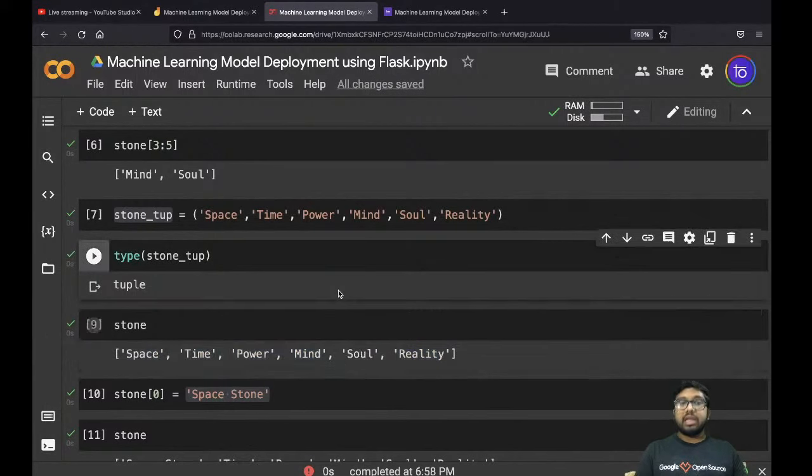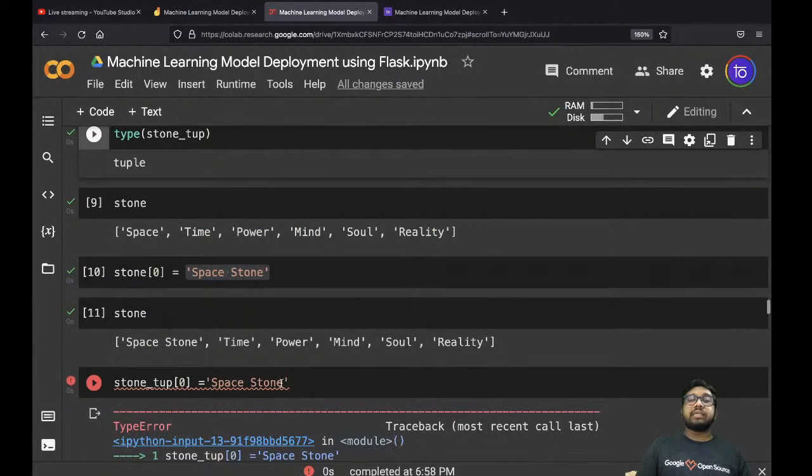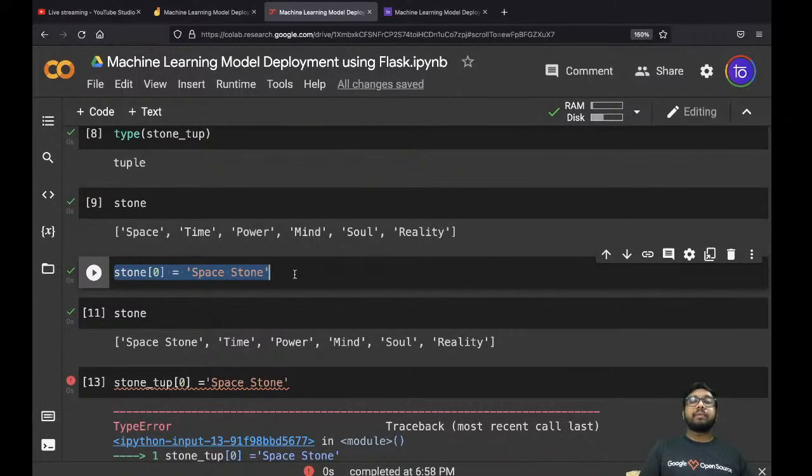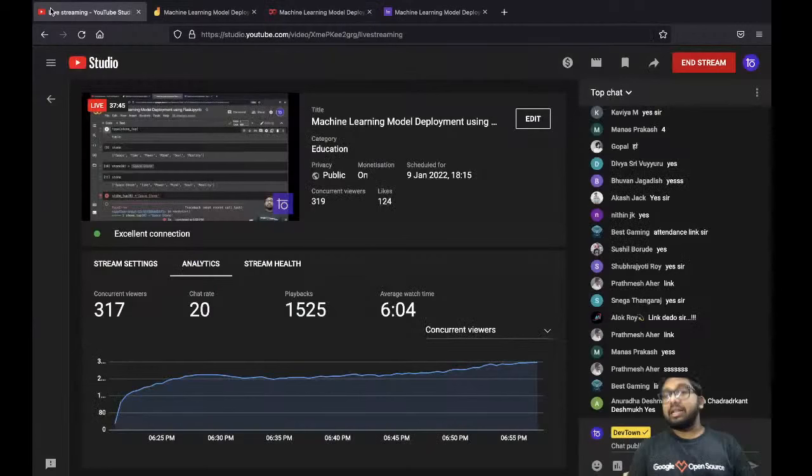You cannot change that. If you want to change this, what you can do is typecast from tuple to list, change it in the list like this, and again typecast into a tuple. That's the only way you can do that.